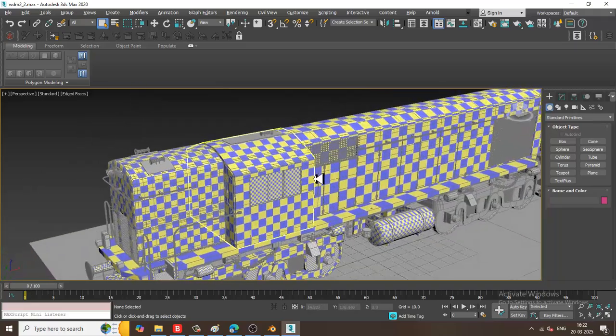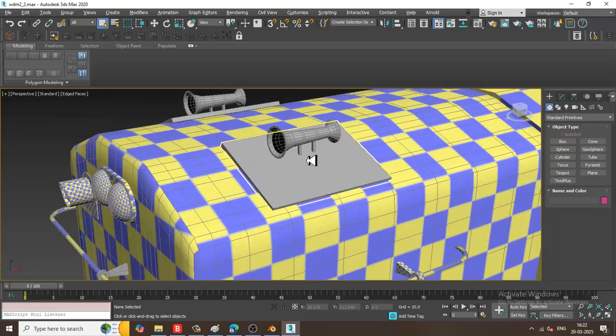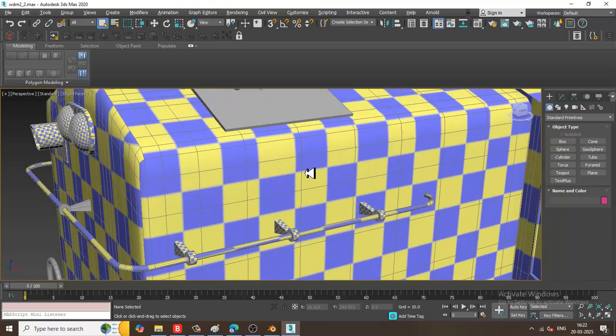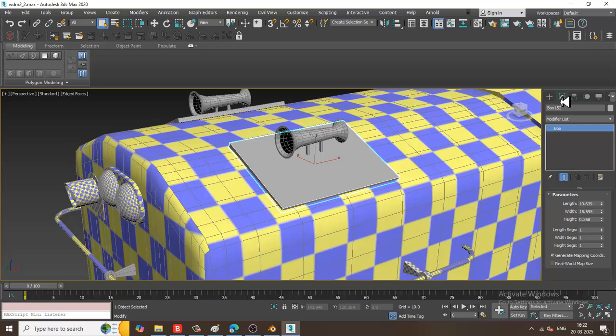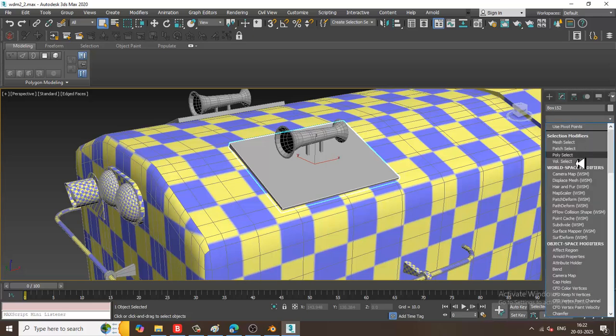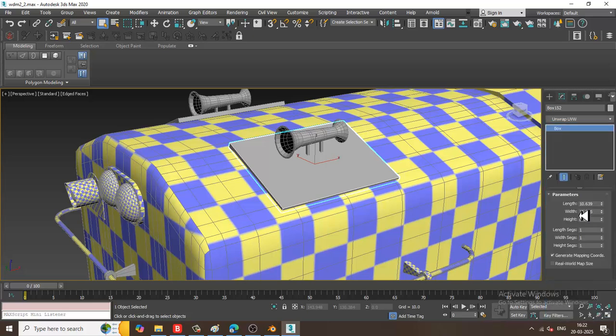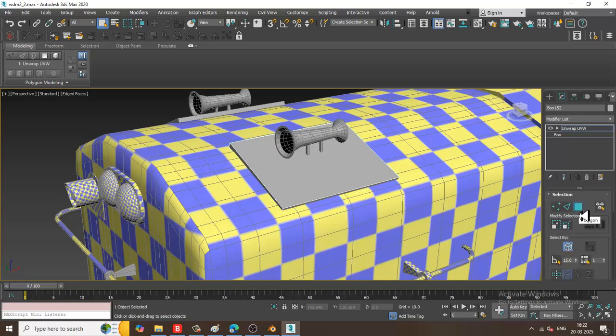So let's get started. A few things we have unwrapped, but a few things are still left out. Let's continue. So very first of all, again I'll go into this and let's take the unwrap UVW modifier.